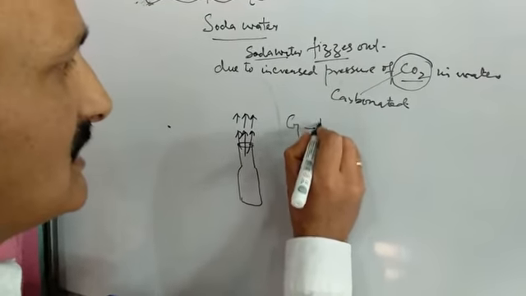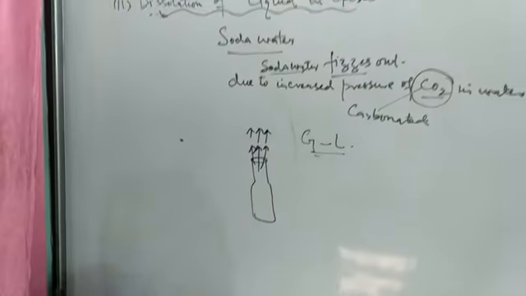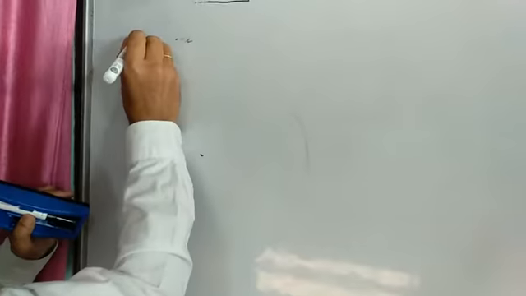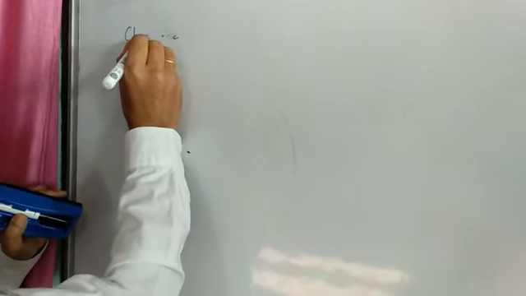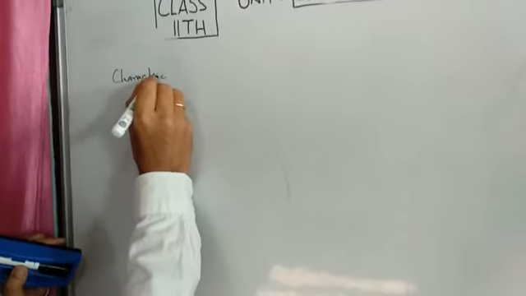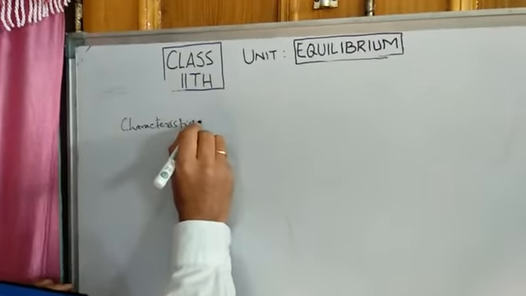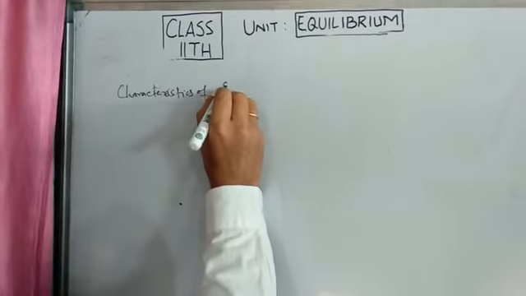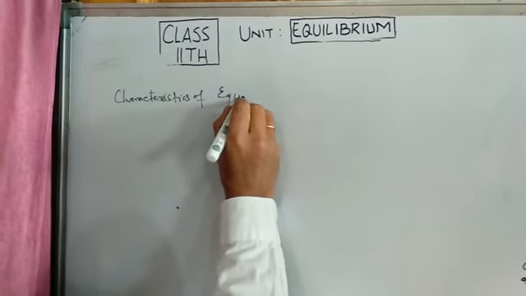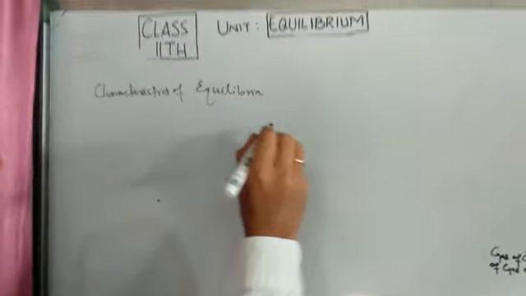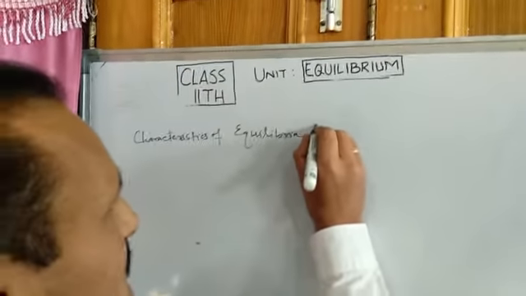So this is a gas in liquid physical equilibrium state. Now let me come to some characteristics of equilibria involving physical processes.